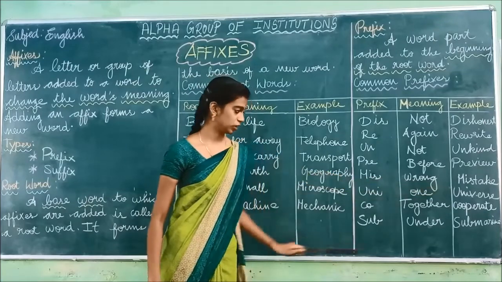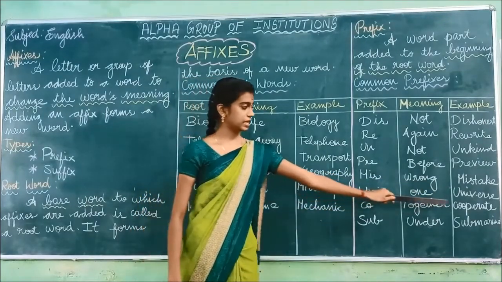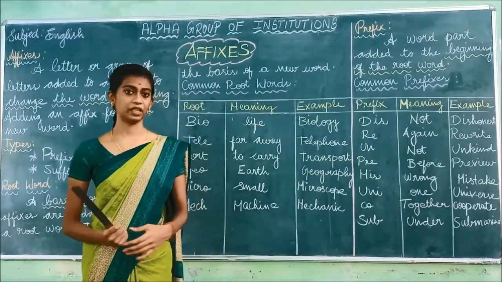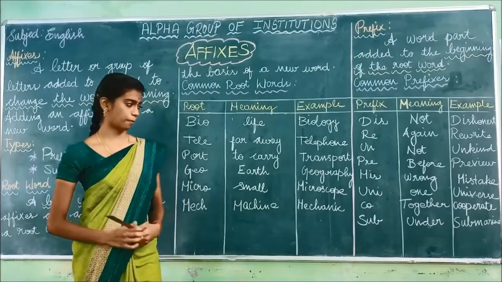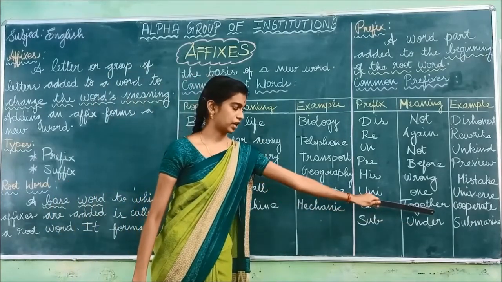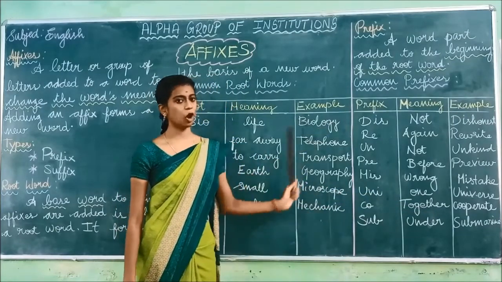Next one, co. The meaning of co is together, and the example is cooperate. So together we have to work. And the last one is sub. Sub means under. The example is submarine, under the water. So these are some of the common prefixes.